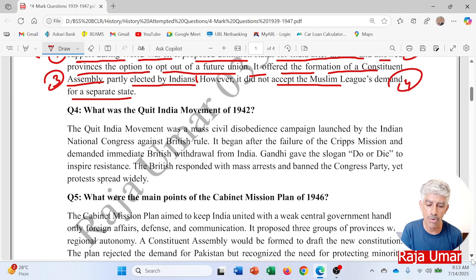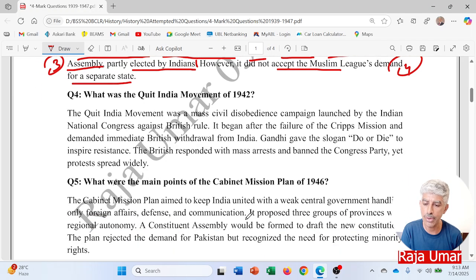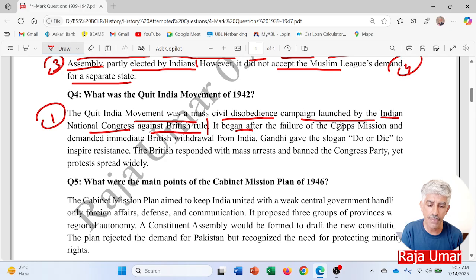What was the Quit India movement of 1942? The Quit India movement was a mass civil disobedience campaign launched by the Indian National Congress against British rule. Point number one. It began after the failure of the Cripps mission and demanded immediate British withdrawal from India.